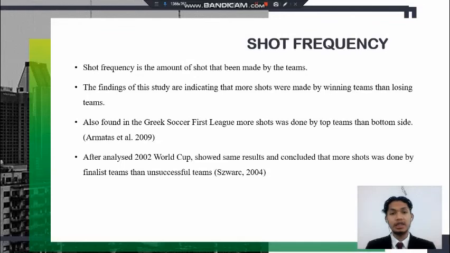This finding is supported by Armatas et al. 2009, who found that in the Greek Soccer First League, more shots were made by top teams than bottom teams. It is also supported by Lago 2004 after analyzing the 2002 World Cup. It showed the same result and concluded that more shots were made by finalist teams than unsuccessful teams.